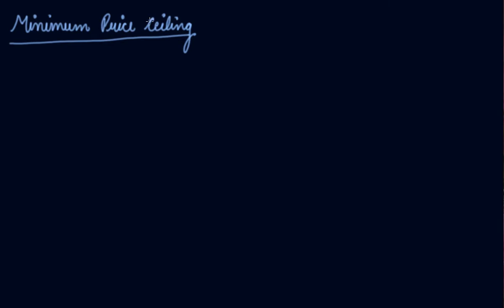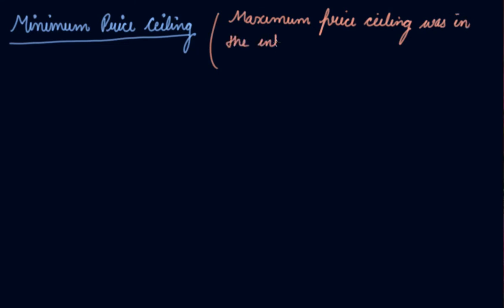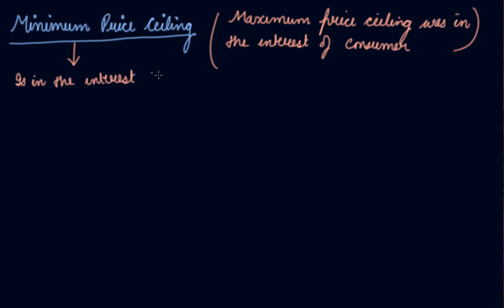In the previous video, we did the maximum price ceiling. In this video, we'll be studying about the minimum price ceiling. See, the maximum price ceiling was in the interest of consumer, right? Whereas the minimum price ceiling is in the interest of producer.